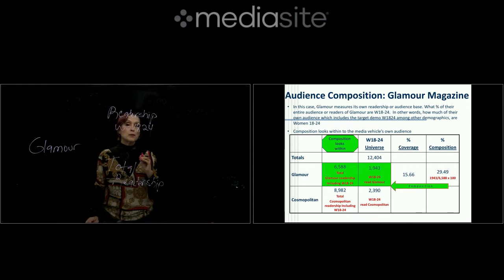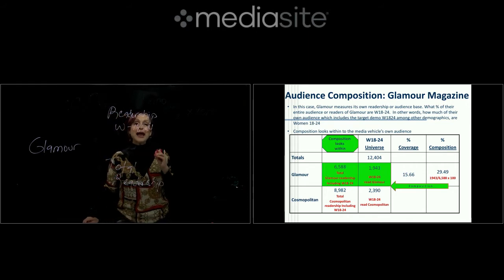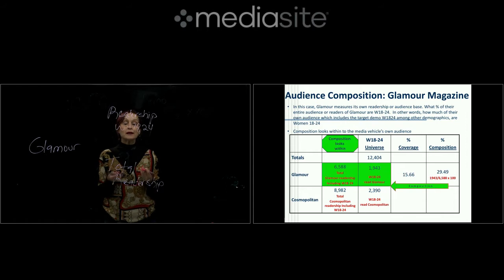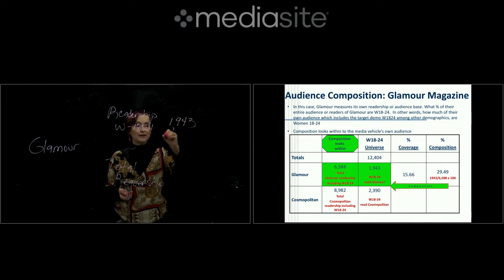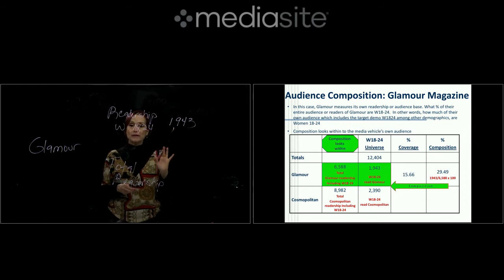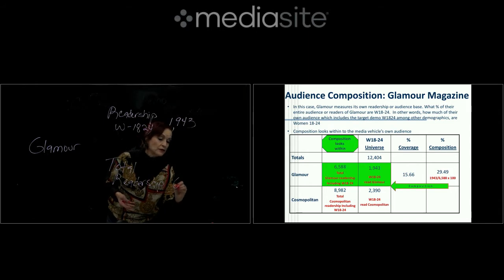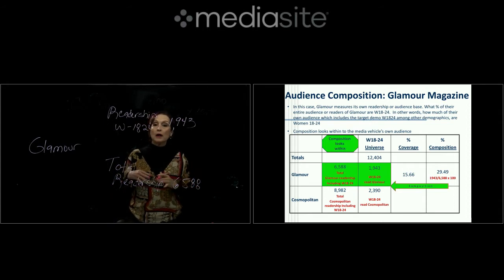So here, let's look at the numbers. Women 18 to 24 that read Glamour magazine is 1,943. So that means, again, remember, it's the same number that we use for coverage. 1,943 women 18 to 24 read Glamour. And the total readership or audience of Glamour is 6,588. So this is the total readership, which, by the way, includes everyone who reads Glamour magazine.